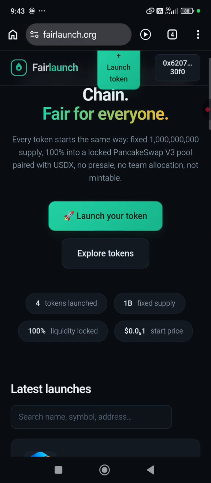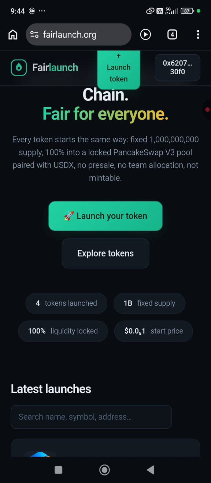Once your token is launched, of course when you create the token you have to buy for yourself, because all the token supply will be in the liquidity pool, so you have to be the first buyer. This is no risk. Do you know why? Because you are the first buyer. First buyer means you cannot lose, because you can sell this token anytime without any losing.